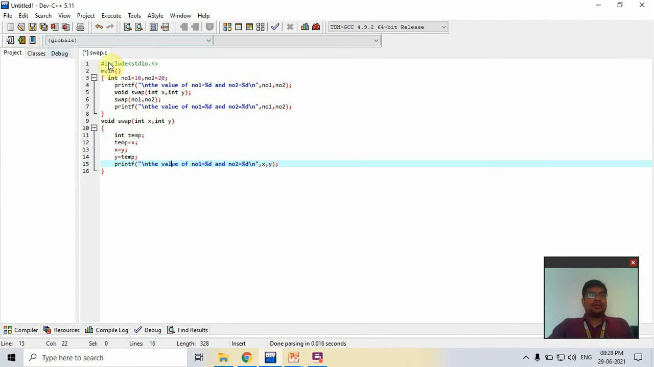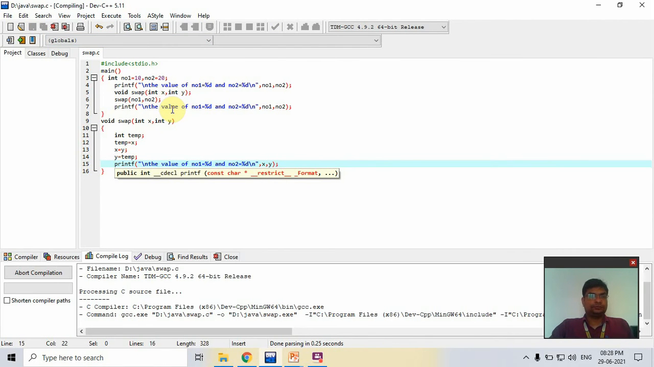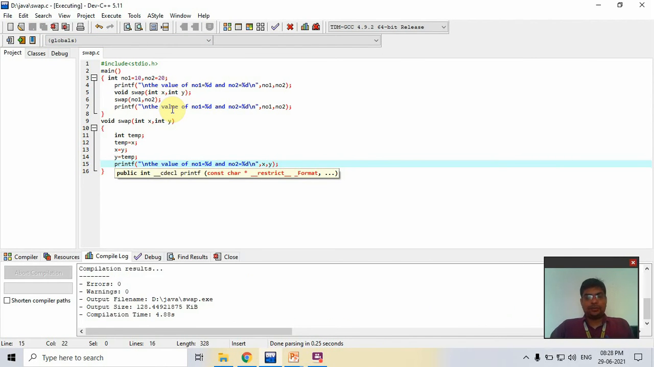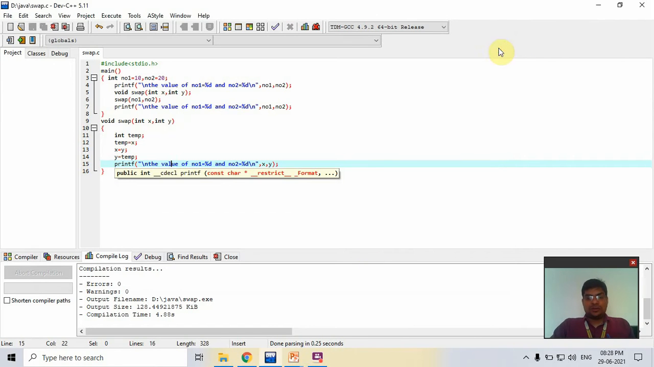So now I run this. It takes a small time. Now you check, first is 10 and 20. After that swapping is performed: 20 and 10. Number 1 value is changed by the function. But in the original, when we check number 1 and number 2, the value is not changed. So in call by value, the original value will be the same. The changes of the function do not affect the original value.